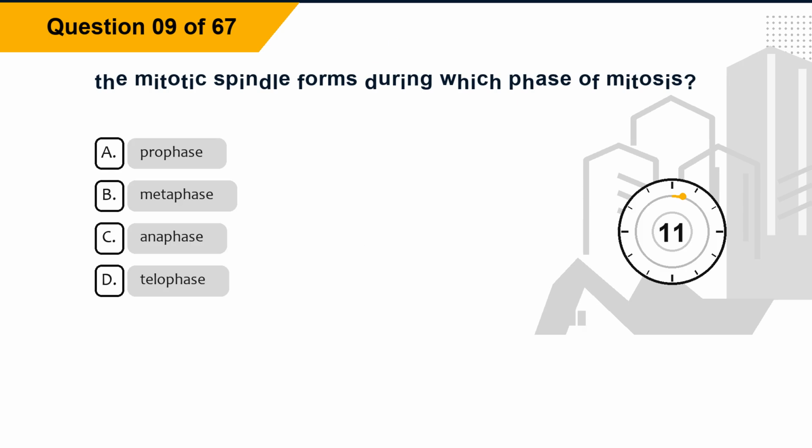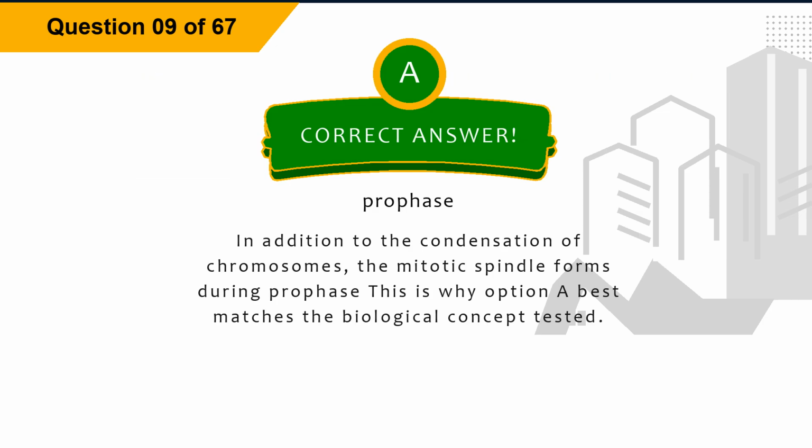Question 9. The mitotic spindle forms during which phase of mitosis? Option A, prophase. Option B, metaphase. Option C, anaphase. Option D, telophase. The correct answer is option A, prophase.